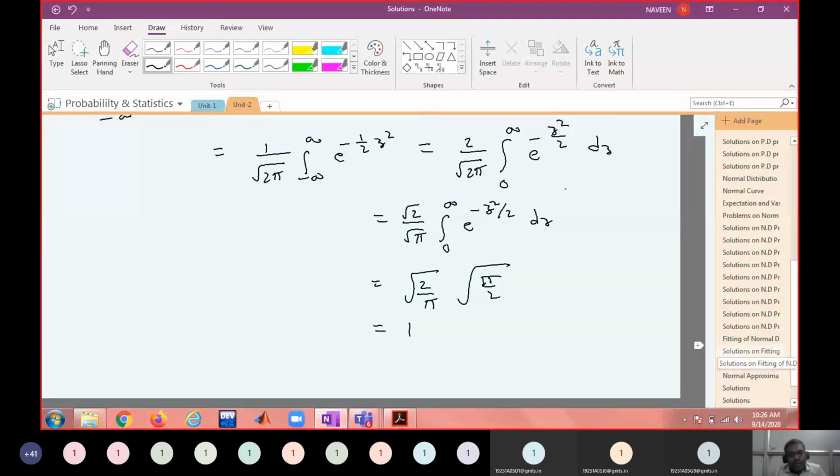Is this clear to all of you? So this requires a certain amount of multiple integrations knowledge. Okay, so using this